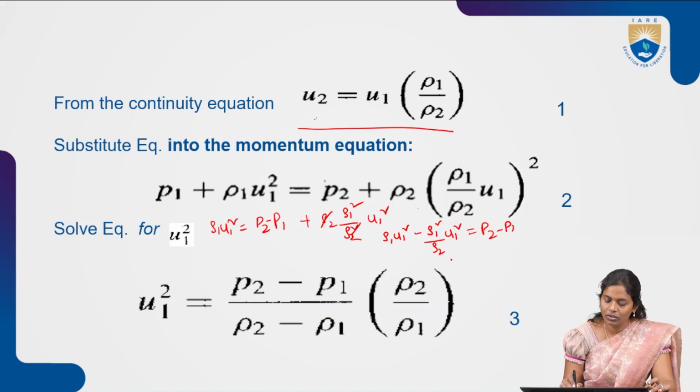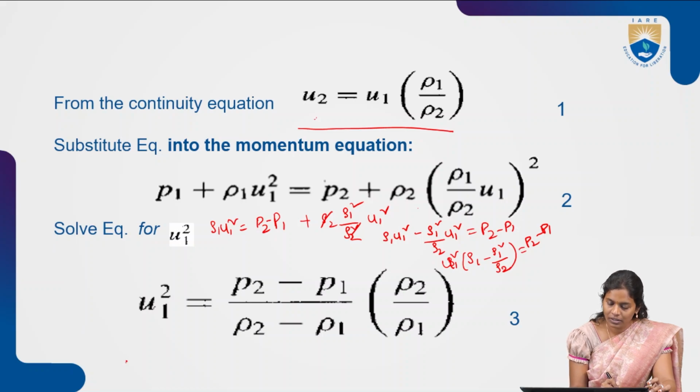Now taking u1 square common, it will be u1 square into (ρ1 minus ρ1 square by ρ2) equals P2 minus P1.